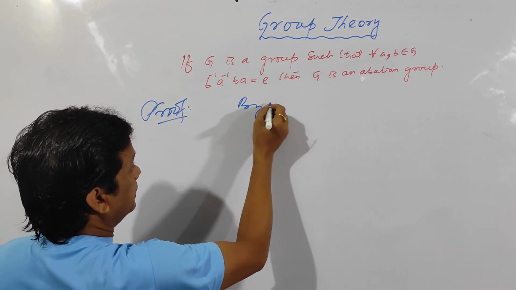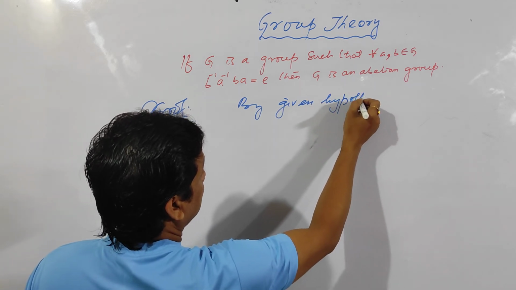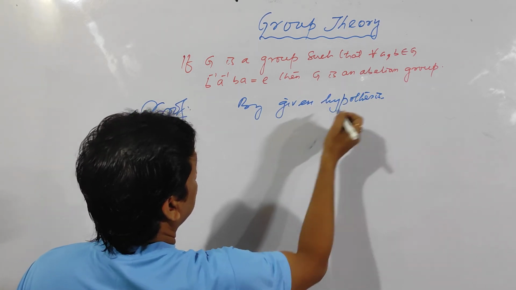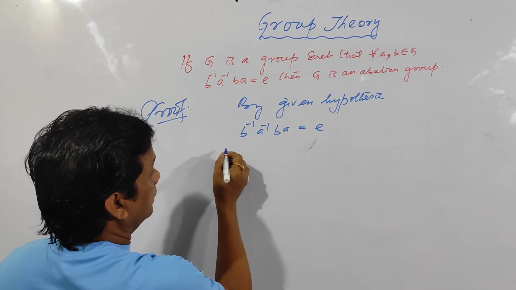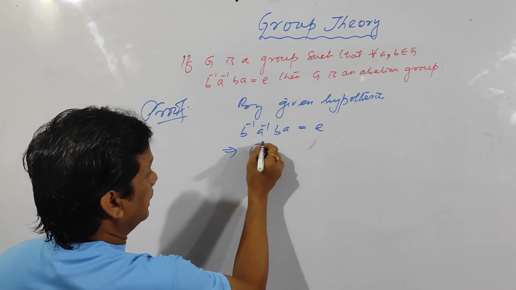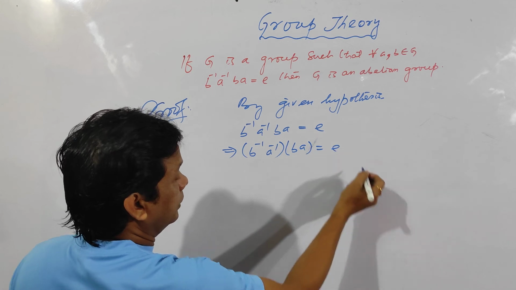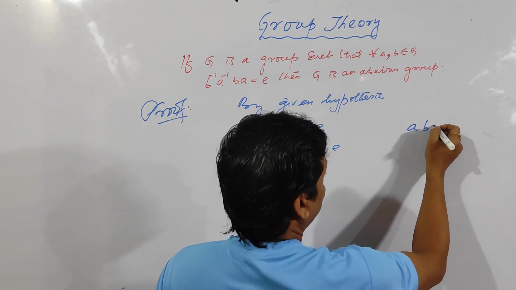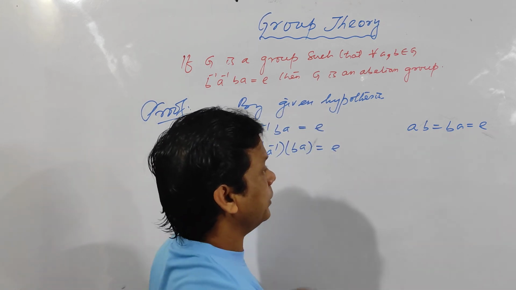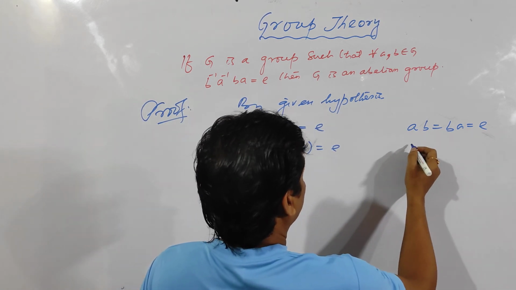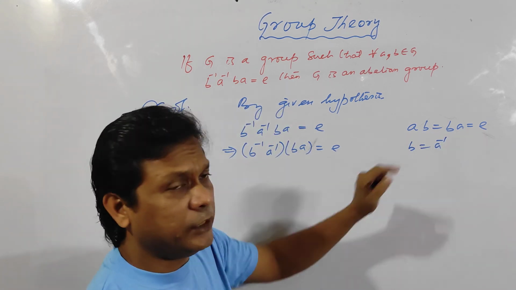See here, by the given hypothesis, B inverse A inverse BA is equal to E. That means I can write like this: (B inverse A inverse) into (BA) is equal to E. Already it is known to you, if A into B is equal to B into A is equal to E, then A is the inverse of B and B is the inverse of A. I can write B is equal to A inverse.